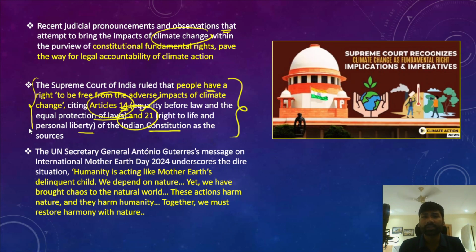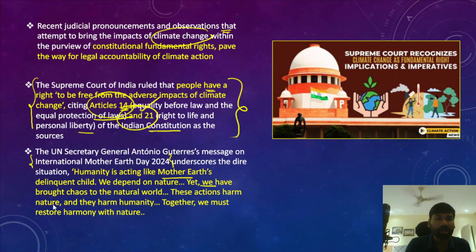However, the UN Secretary General Antonio Guterres has also given a message during the International Mother Earth Day 2024. So his message was humanity was acting like Mother Earth's delinquent child. We depend on nature, yet we have brought chaos into the natural world.